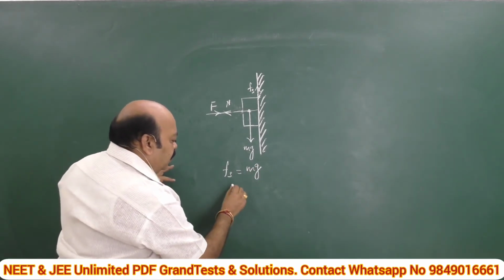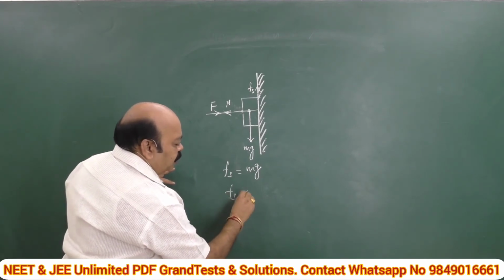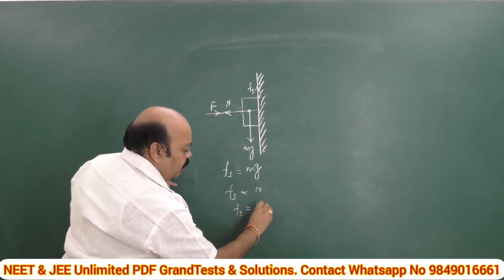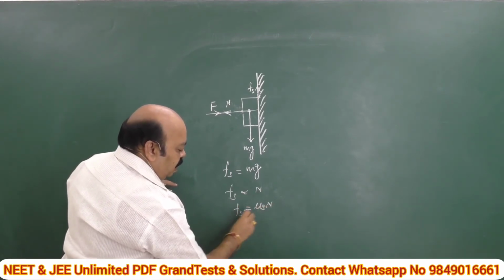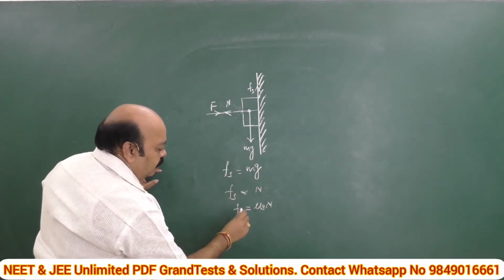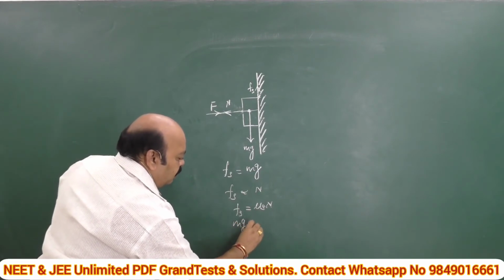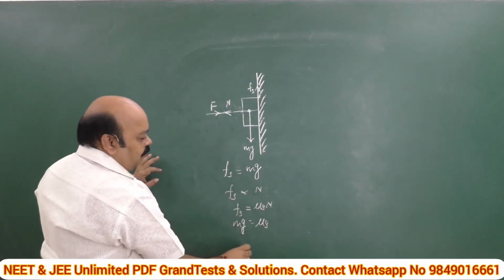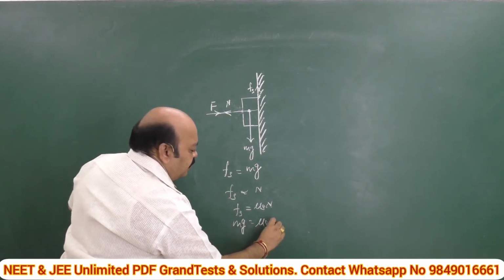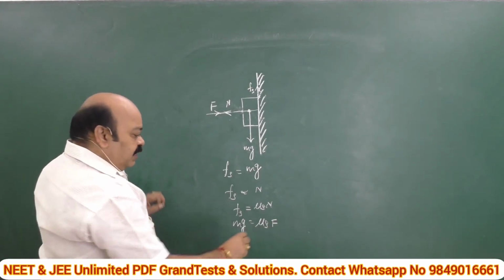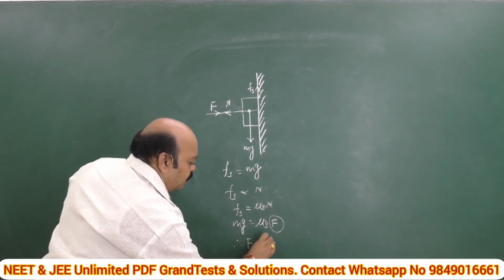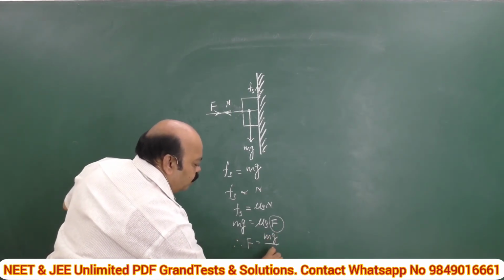But the standard equation: frictional force is proportional to normal reaction. Of course, frictional force is equal to a constant mu s into N. If we substitute the value of Fs here, now see what happened. mg is equal to mu s into N. This normal force can be replaced with F. In this problem, this is the subject, that's why I am writing F as subject. F is equal to mg by mu s.